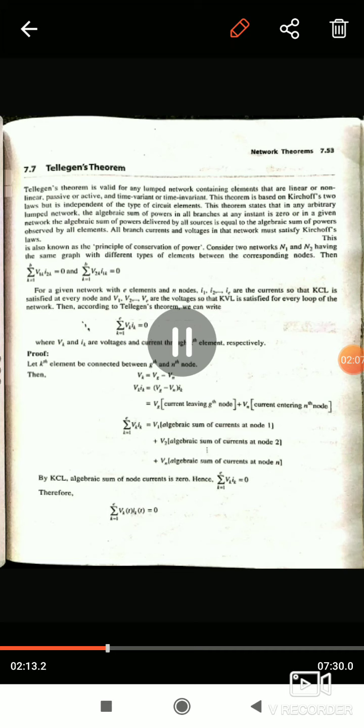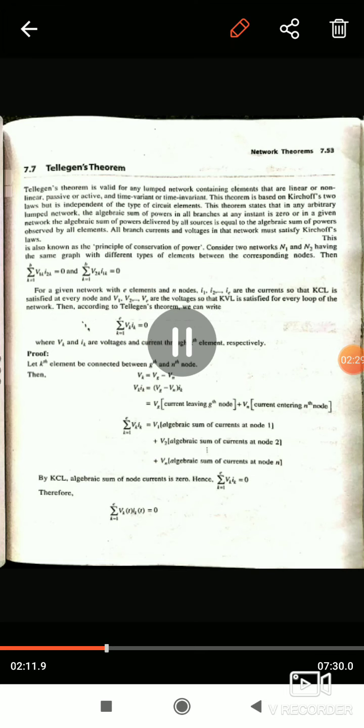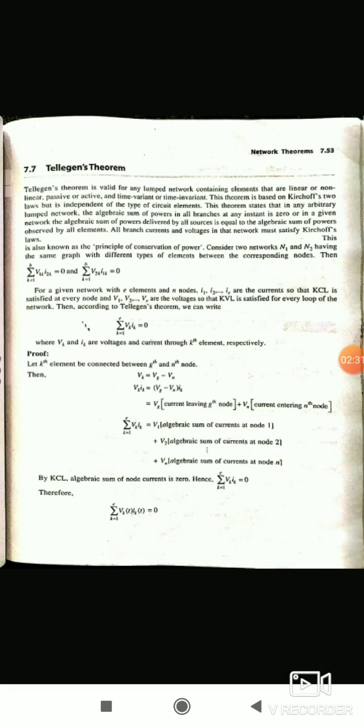Sigma k equals 1 to n, Vk Ik is equal to V1 times the algebraic sum of currents at node 1, plus V2 times the algebraic sum of currents at node 2, and so on, up to Vn times the algebraic sum of currents at the nth node. By KCL, the algebraic sum of node currents is 0. Hence, sigma k equals 1 to n, Vk Ik is equal to 0. That is, sigma k equals 1 to n, Vk of t into Ik of t is equal to 0.